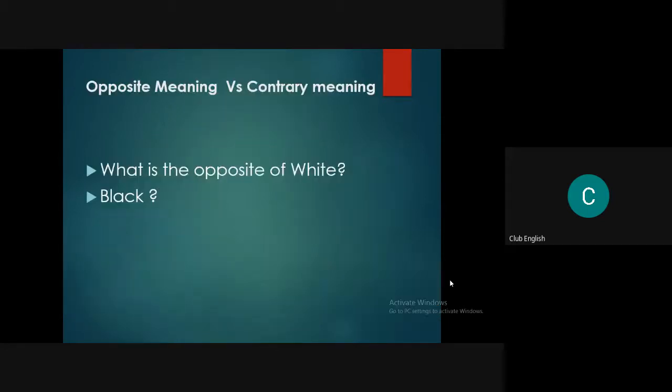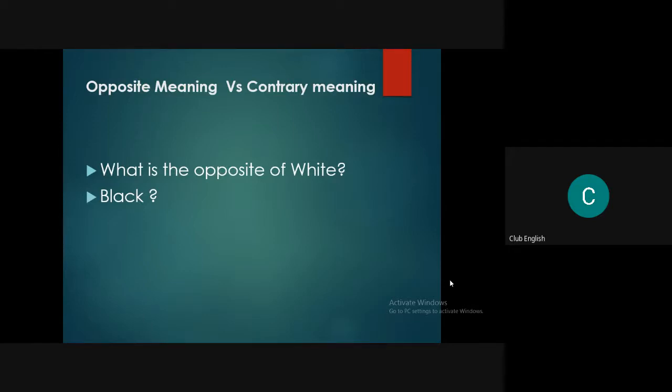Now the next part we need to understand is the opposite meaning or contrary meaning. So what is opposite meaning or contrary meaning? Tell me, what is the opposite of white color? Black, yes. And if the opposite of white is black, then what is gray? Is gray the opposite? No, sir, it's not opposite, maybe contrary. Exactly, it is not opposite. Yes, you are right.